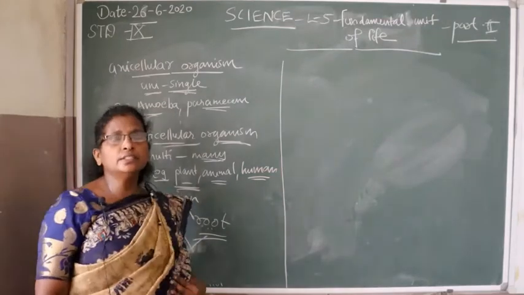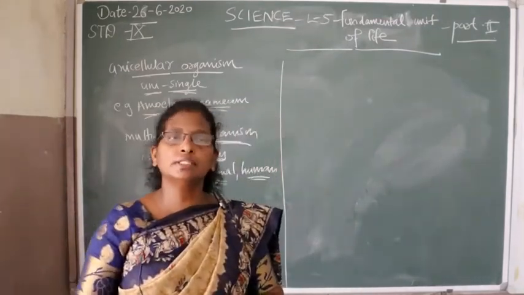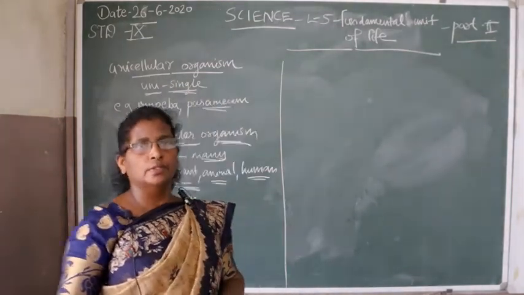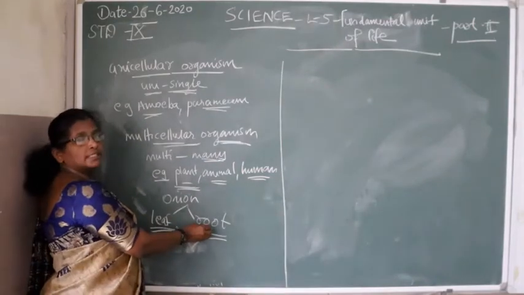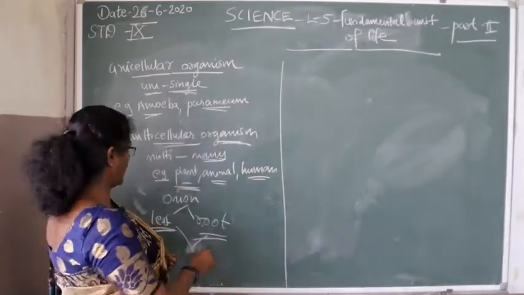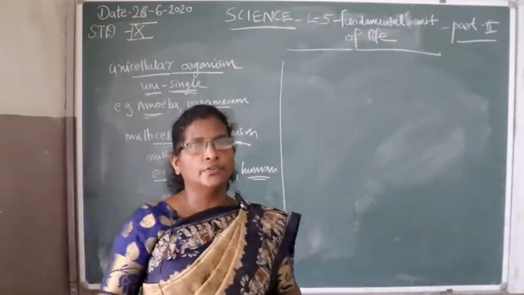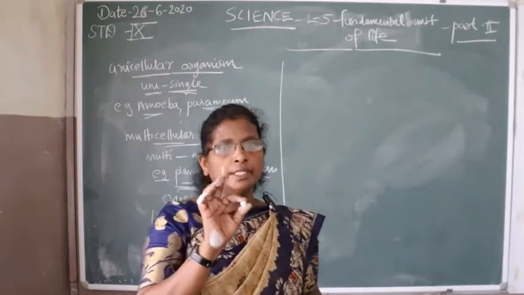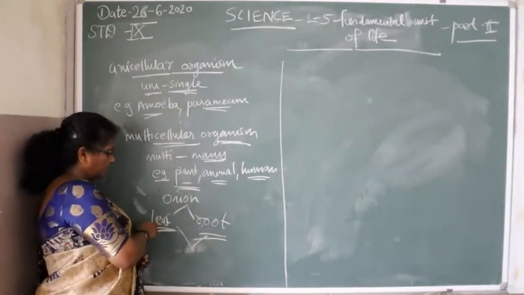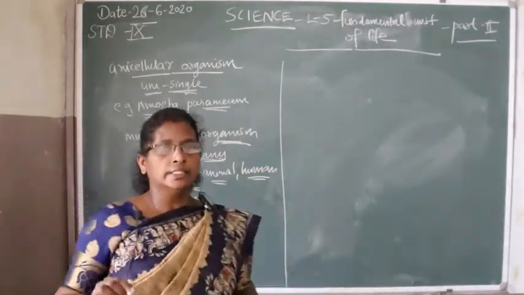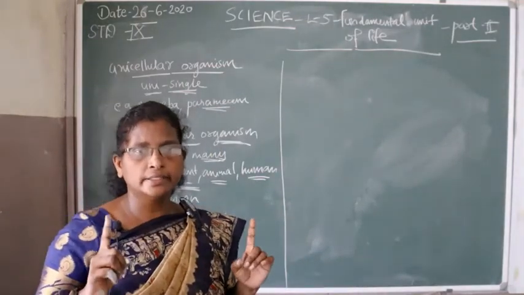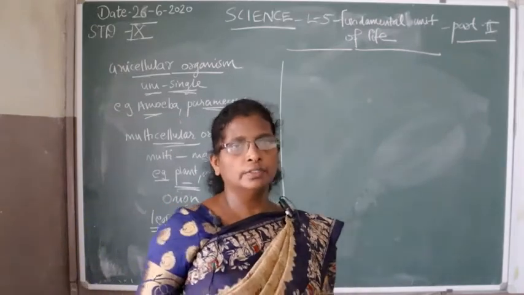The cells present in the root and leaf are not the same in size and shape, and their function is also different. You already know the function of the root: it absorbs water from the soil. What is the function of the leaf? It prepares food for the plant. So in a multicellular organism, considering the onion plant, the leaf and root cells are different in size and shape and their function is also different.